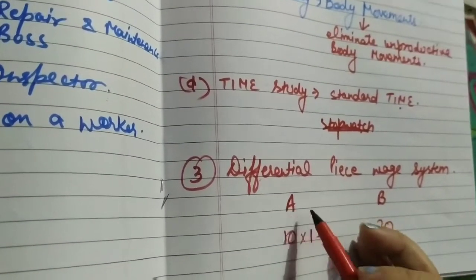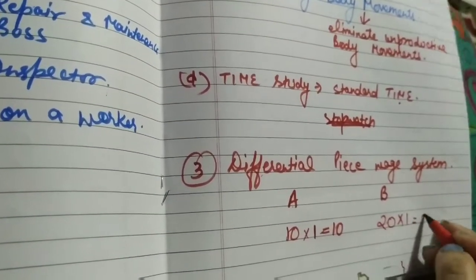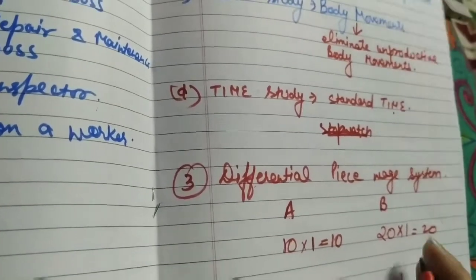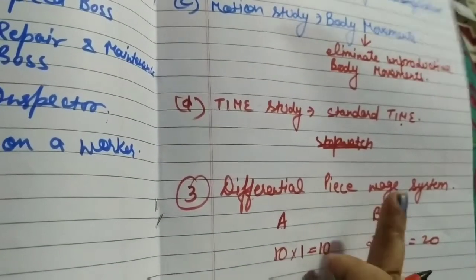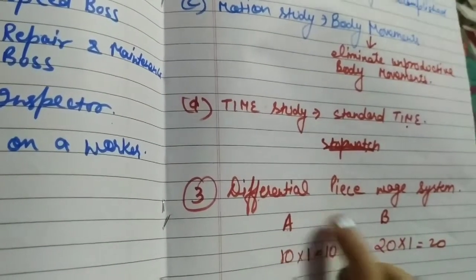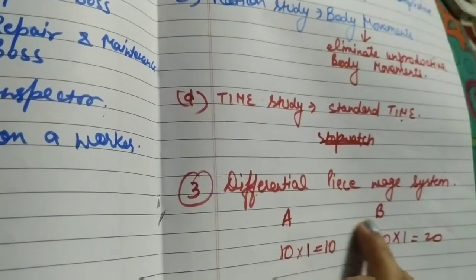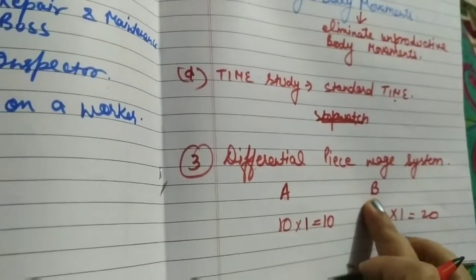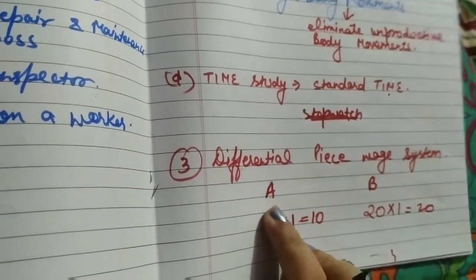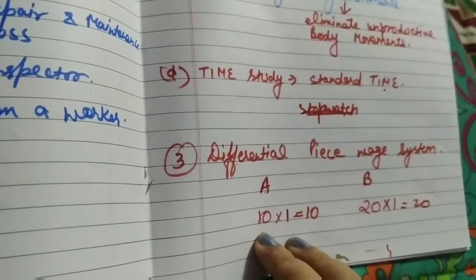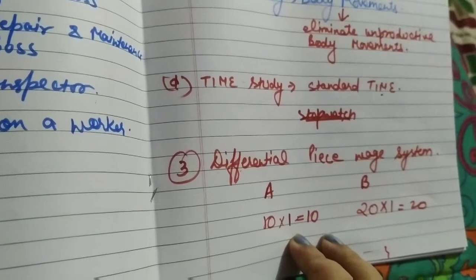Then in a single day, A earns 10 rupees and B earns 20 rupees. So according to F.W. Taylor, he said that we have to provide the wages according to the pieces produced by the workers. The worker who is producing the maximum amount of pieces should be given maximum wages, and the worker who is producing fewer pieces in a day should be given fewer wages.